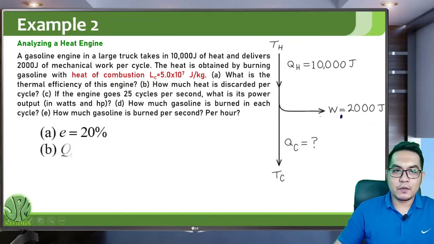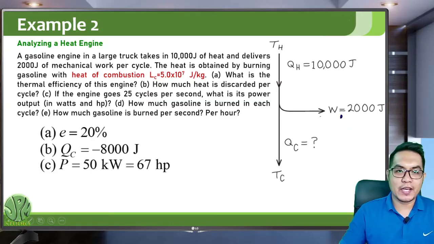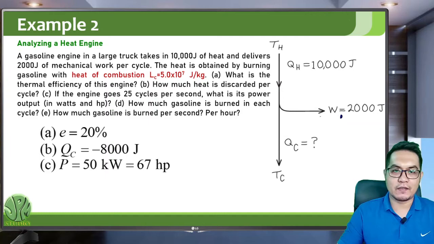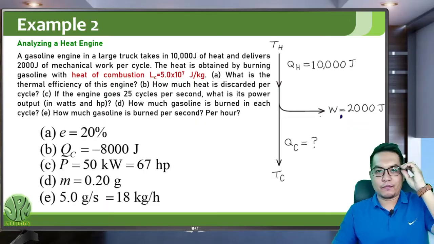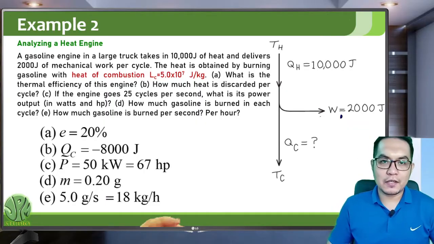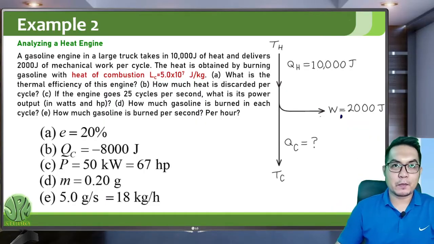Okay. As a review, this is the efficiency of the engine, this is the heat released by the engine, this is the power of the engine, 50,000 watts or 50 kilowatts or 67 horsepower, and the mass burned per cycle is 0.20 grams, and the rate of gasoline burned is 5 grams per second or 18 kilograms per hour.